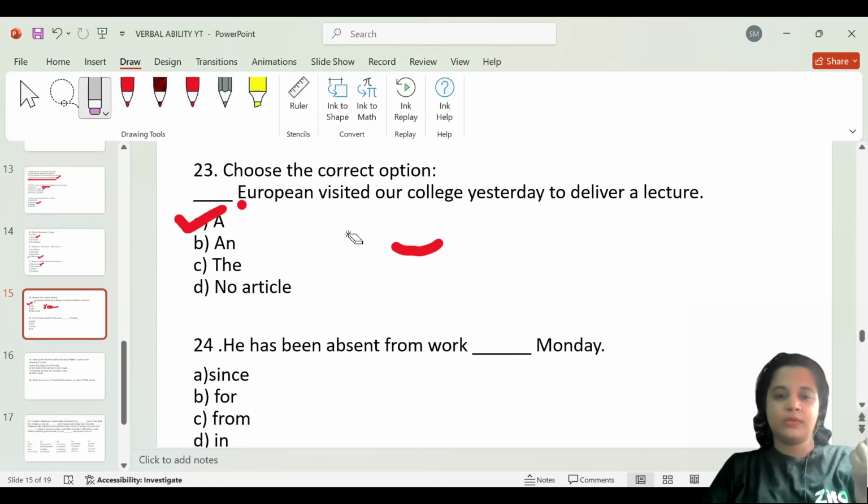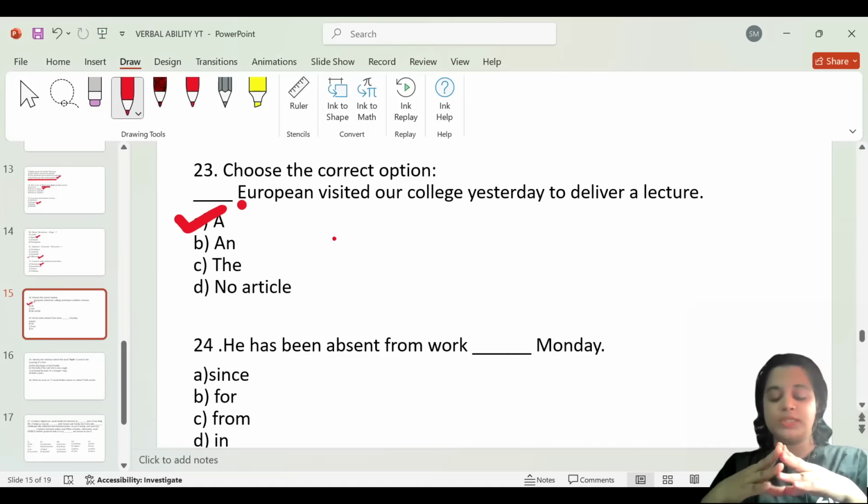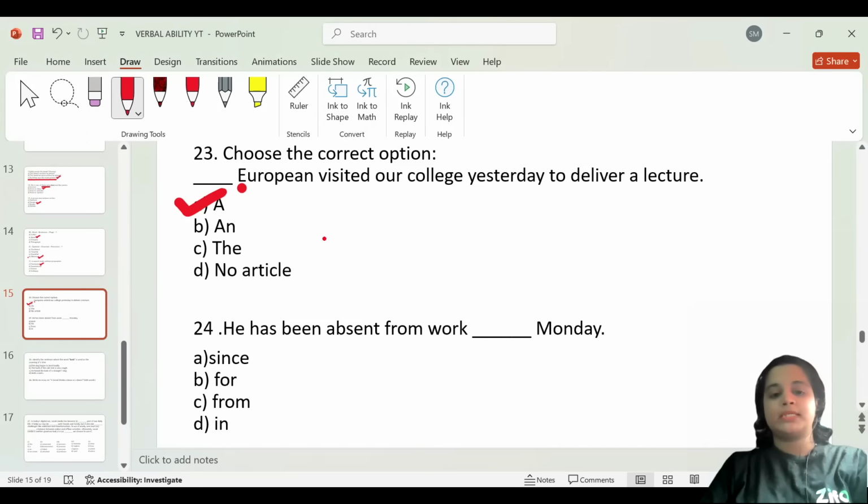Please remember this. The article an will come after words that have vowel sounds as well as start with vowels. It could be both. But if the vowel letter has a pronunciation like a consonant sound, then we'll be using the article A. Okay. Next one.